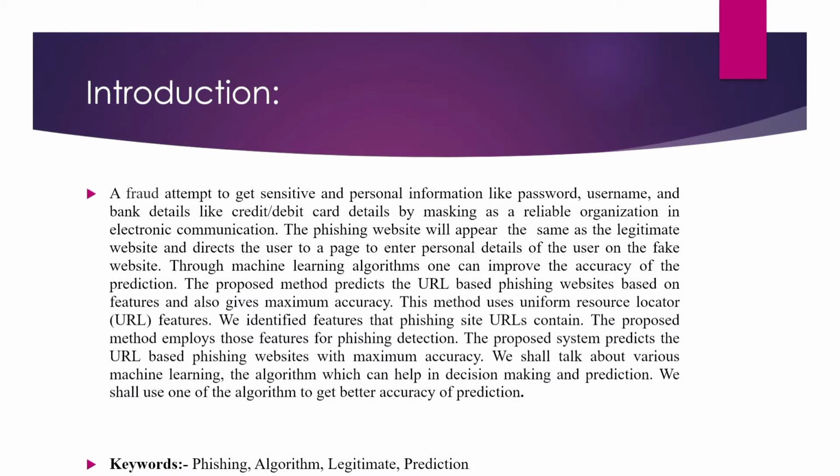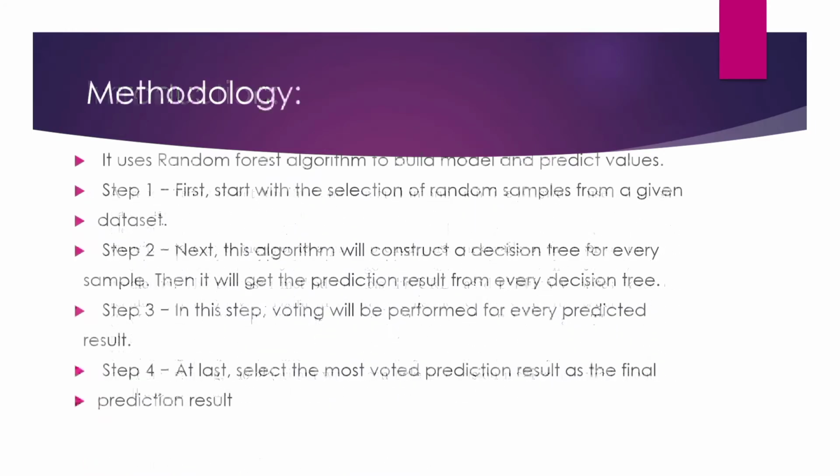And then the methodology. Here I'm going to use the random forest algorithm to build a model and predict values. The first step is the selection of random samples from the given data sets. Second, the algorithm will construct a decision tree. A decision tree is nothing but a root node that splits into two parts, and it continues like a path tree, and the last depth of the tree indicates the leaf node.